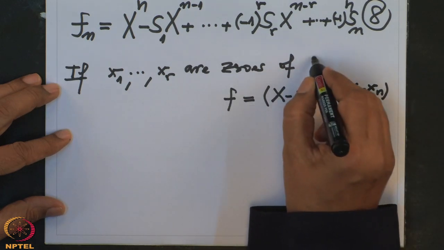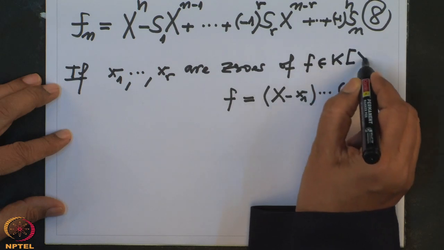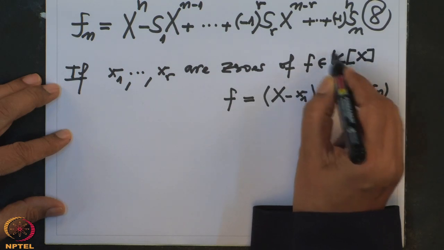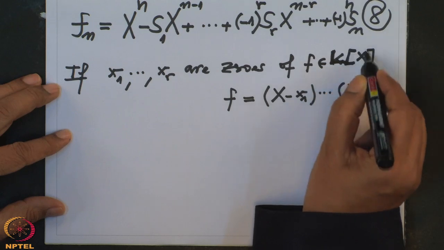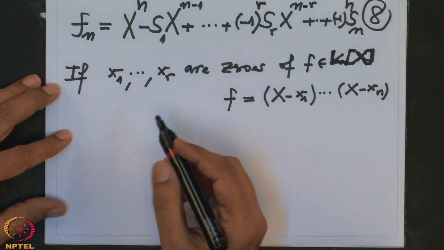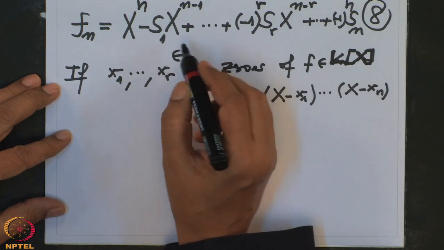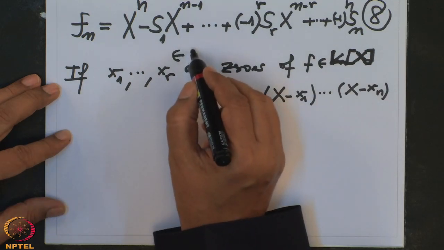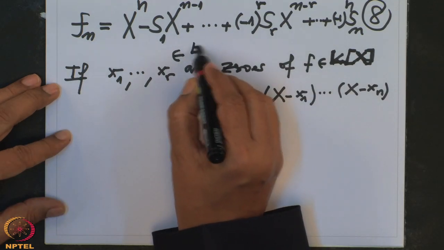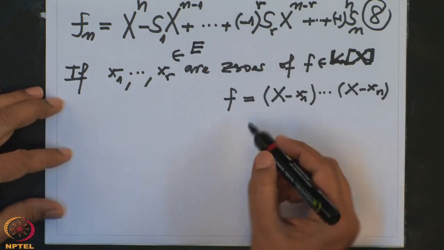Zeros of f, a one variable polynomial over some field, I should write L, some field L. Suppose I know the zeros, they may be in a bigger field. These zeros may not be in L, but they may be in a bigger field, say E. Then I know this, but when I expand it, what do I get?